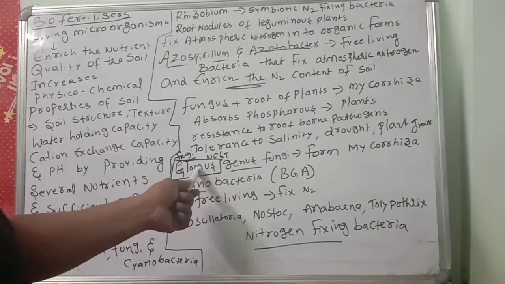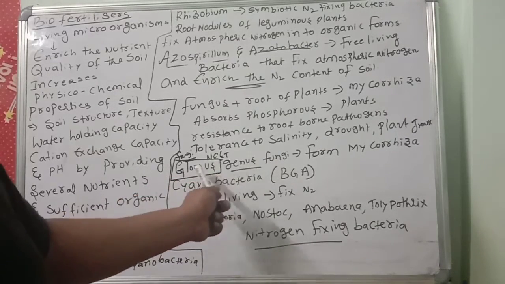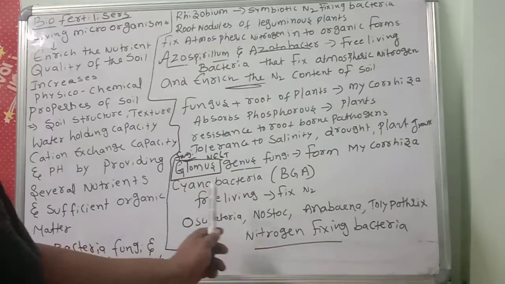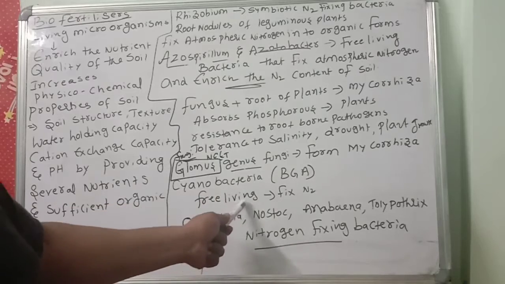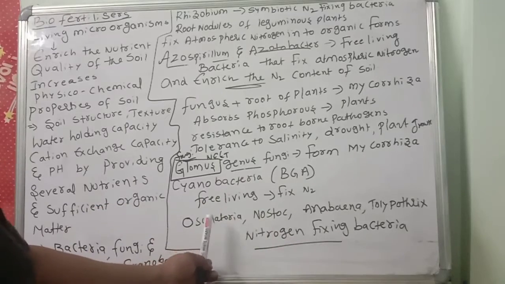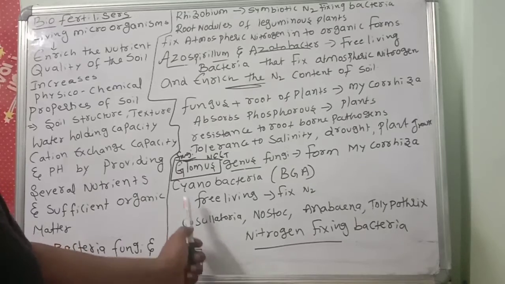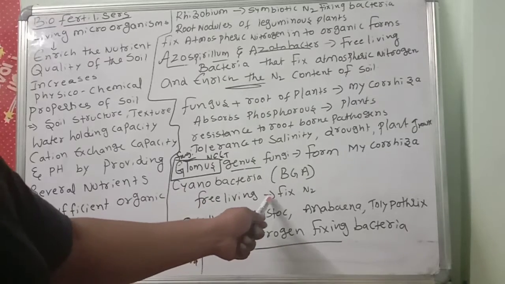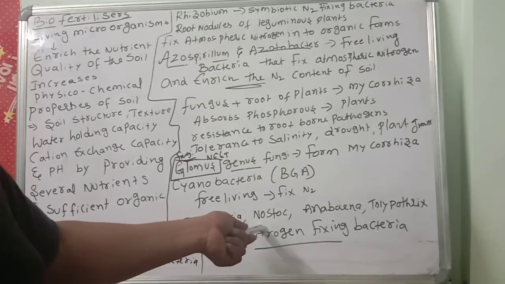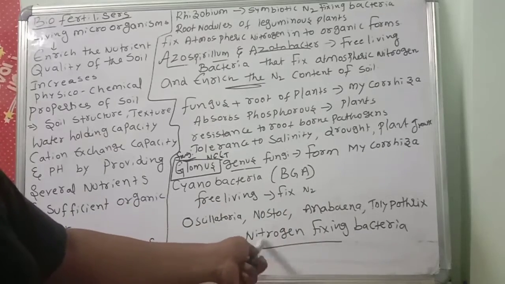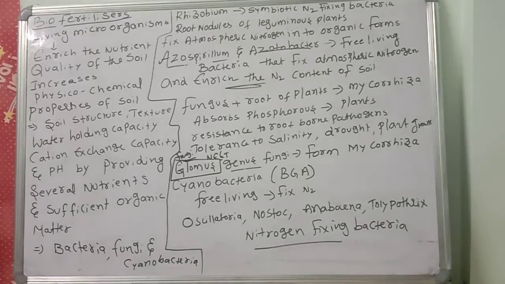Which genus fungus is mainly helpful for mycorrhizae? Glomus genus fungus. And some more cyanobacteria, blue-green algae, which are prokaryotes, free-living, fixing atmospheric nitrogen. Oscillatoria, Nostoc, Anabaena, Tolypothrix are some of the examples of nitrogen fixing bacteria. Okay, children.